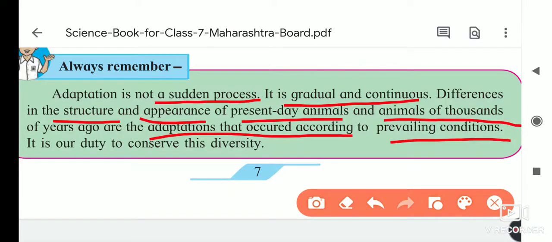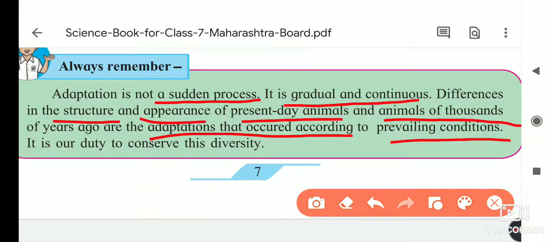For example, we are saying our ancestors are monkeys. Okay, how are they walking? They are still using four legs, and they have a tail. But in the period of evolution, in human beings, whose ancestors are monkeys, the tail becomes short, and now it is not present in the human body.